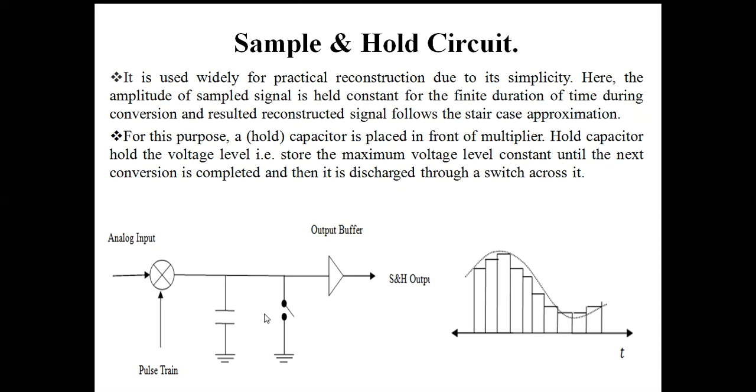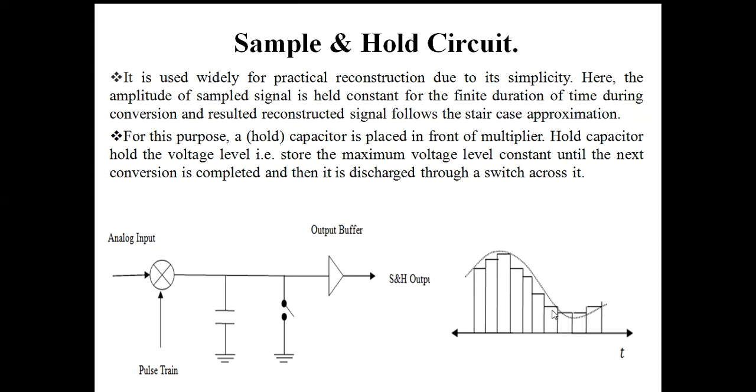You can see that the operating principle is very simple. We just need a hold capacitor and a switch. The hold capacitor stores the maximum voltage level and keeps it constant until the next sampling instant, and after the next sampling instant it discharges and again charges up to the current maximum amplitude of the signal. And we get this type of staircase approximation.